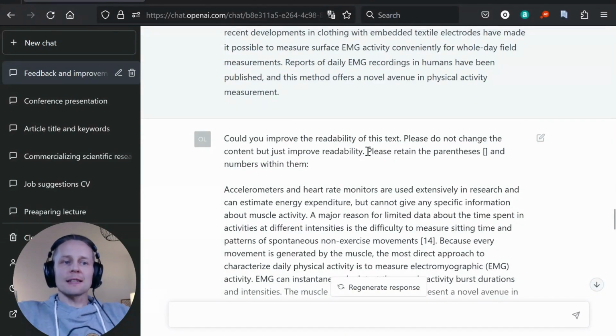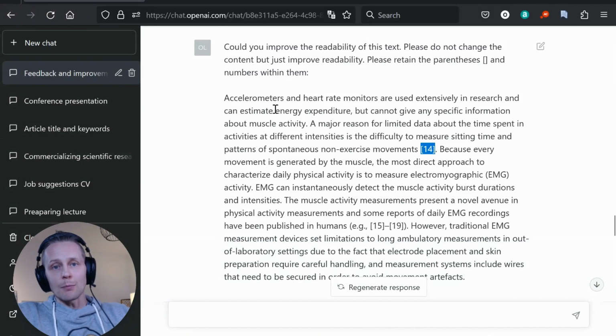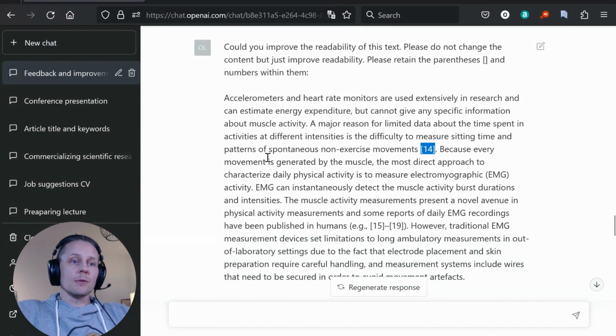So I have set to ChatGPT that please retain the parentheses and put them as the symbols there and numbers within them. And it is actually keeping them. And you can ask it to do many kinds of things. If you, for example, would want to place this in a certain format in a web page, you could ask it to create it in HTML code directly, and it will do that.